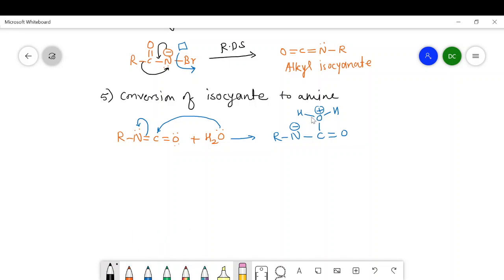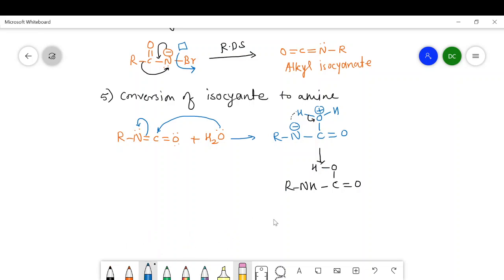Now this oxygen abstracts the electron from this bond and becomes neutral, and this hydrogen becomes H plus, which is abstracted by this nitrogen, and we get RNH C double bond O, and here I will write oxygen, and here hydrogen, that is RNH C double bond O OH.